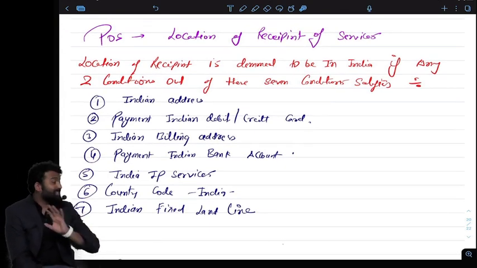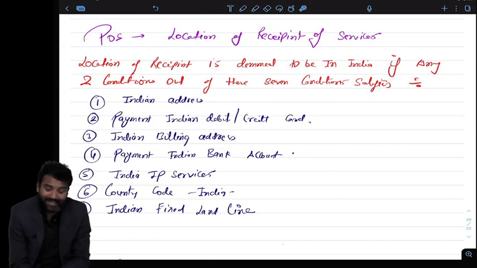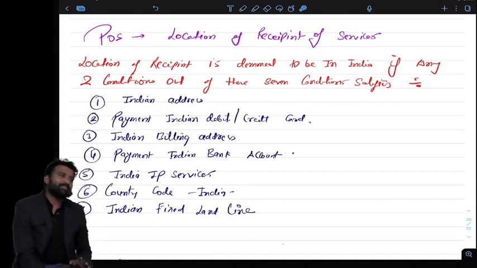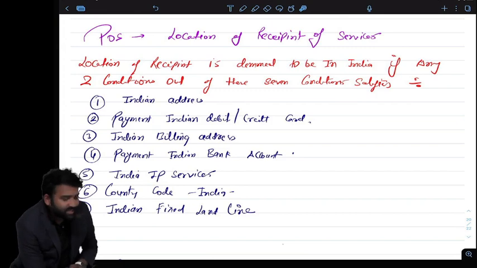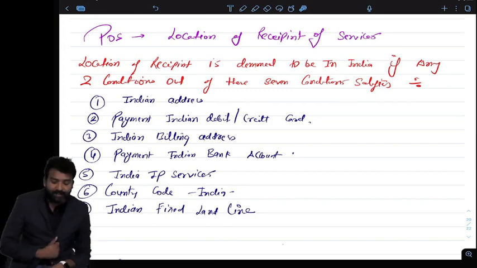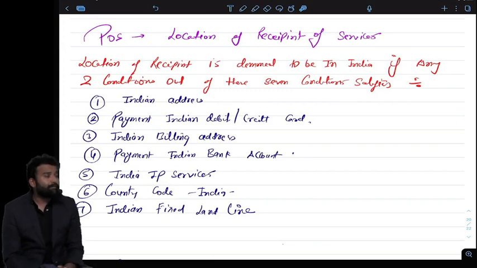What the clarification says, very interesting. Location of recipient will be in India if out of these 7, 2 conditions are fulfilled. This is very interesting. If out of these 7, even 2 conditions are fulfilled, then we can assume that the person who is receiving the services is in India. What are the 7 conditions? He should have an Indian address. Or maybe he is paying from an Indian debit card. He has an Indian billing address. He is paying from an Indian bank account. His IP address is Indian. His country code, that is the mobile number, the country code is India, and his phone number is also an Indian fixed landline.